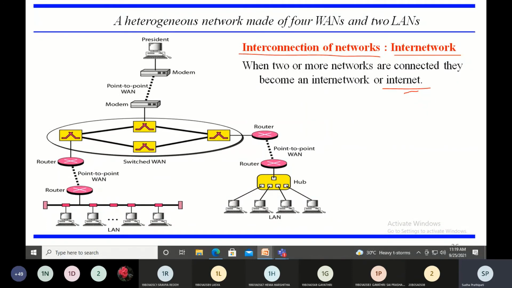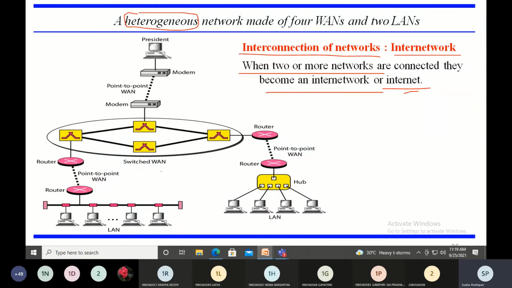So what is the short form of that? That is internet. What is internet? When two or more networks are connected, they become an internetwork or internet. So this is a diagram which depicts all that concept, wherein there are heterogeneous networks.